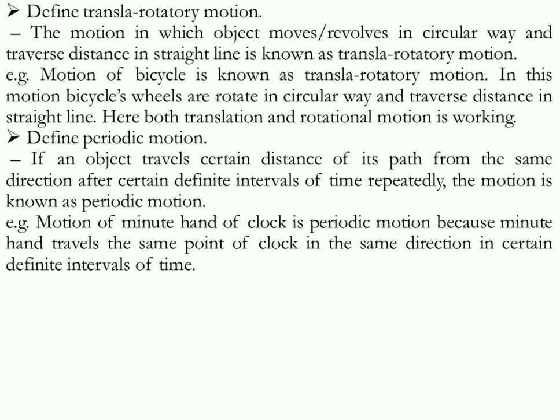The motion of the minute hand of a clock is a periodic motion, because the minute hand passes a certain point of the clock in the same direction and in the same time interval. So the motion of the clock is actually periodic motion.